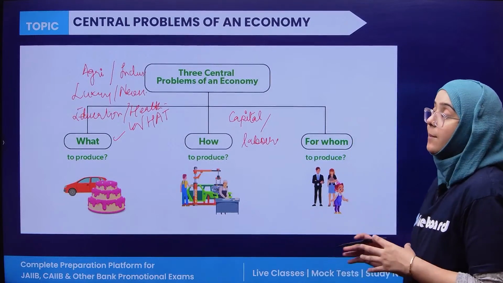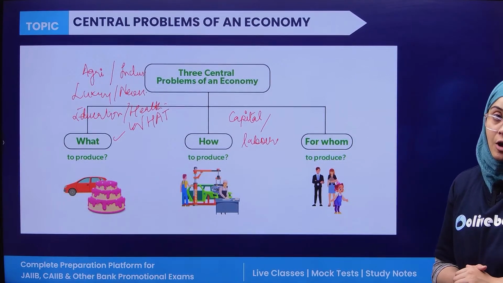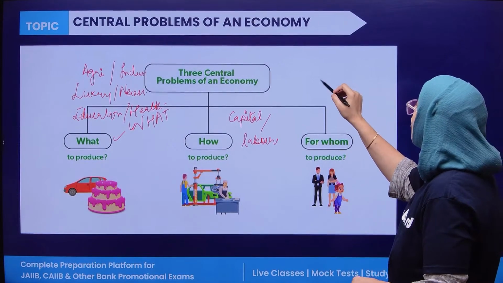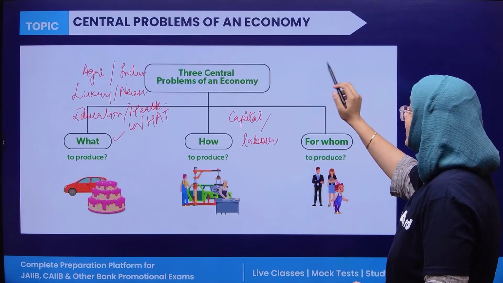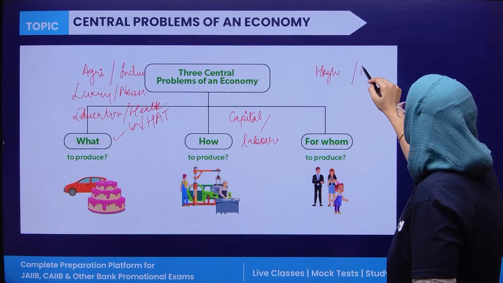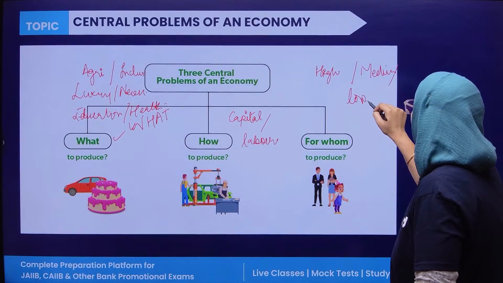The third problem of economics is for whom to produce. It means whether to produce more goods for the higher society, or for the medium or lower section of the economy.